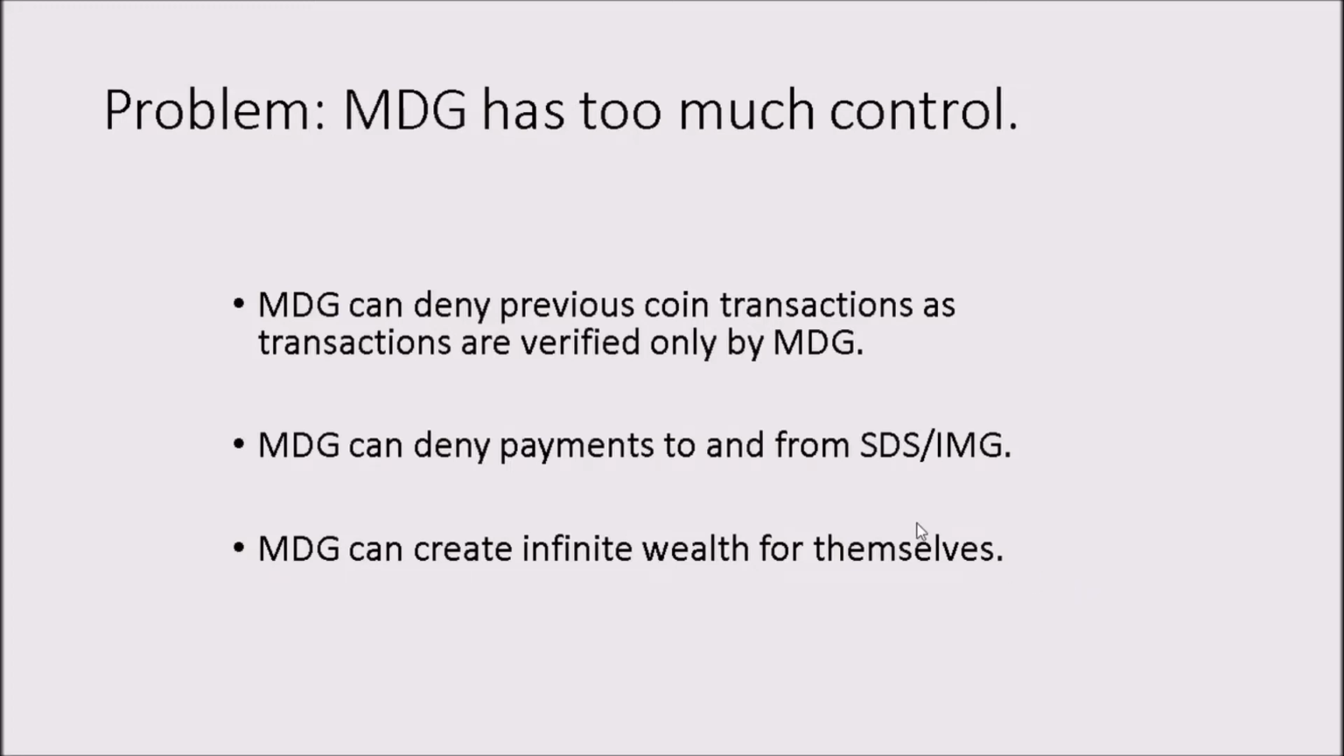Okay, so one suggestion is that we can make the records public, or the record of spending public, and only MDG can verify and write to that record, but it is public. Okay, we can make the records public, but it doesn't solve the problem of MDG denying its previous transaction.